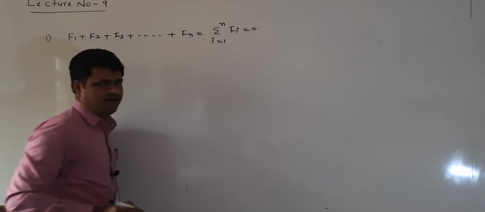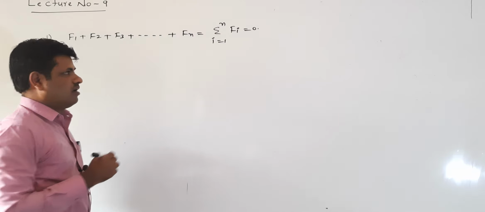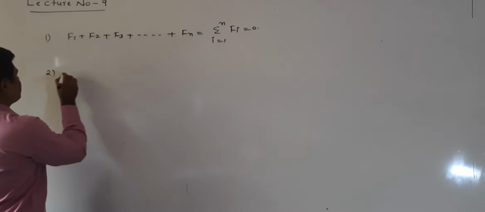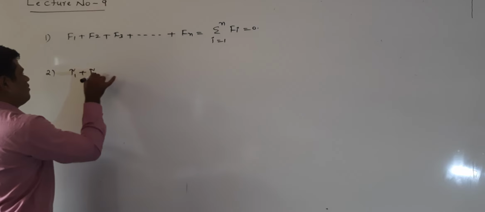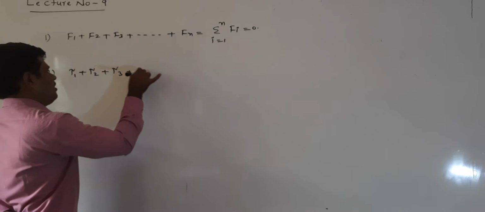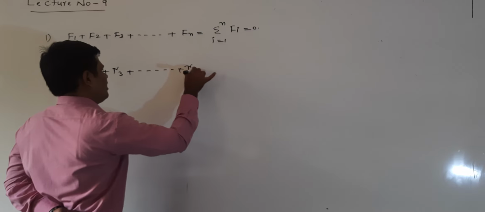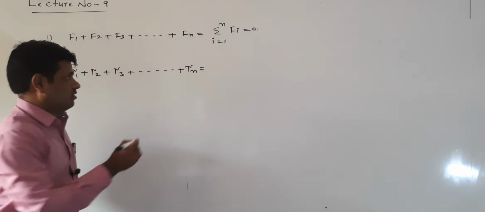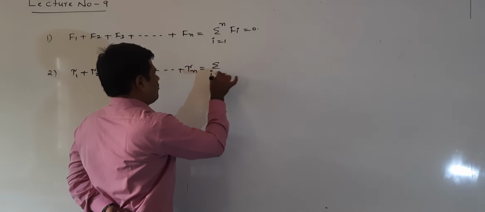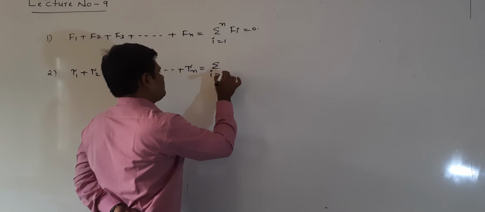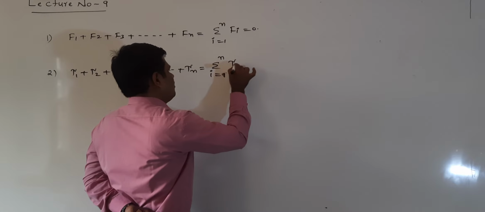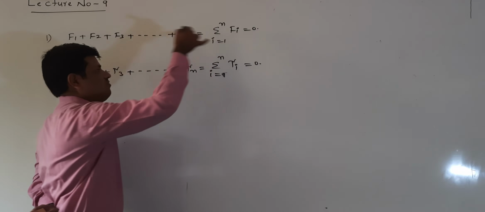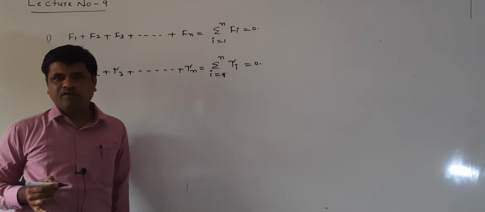This is the condition for translational equilibrium. The next condition, for rotational equilibrium: tau 1 plus tau 2 plus tau 3 plus up to tau n is equal to the sum from i equal to 1 to n of tau i, equal to 0. This is the condition for rotational equilibrium. Together, these are the conditions for mechanical equilibrium.